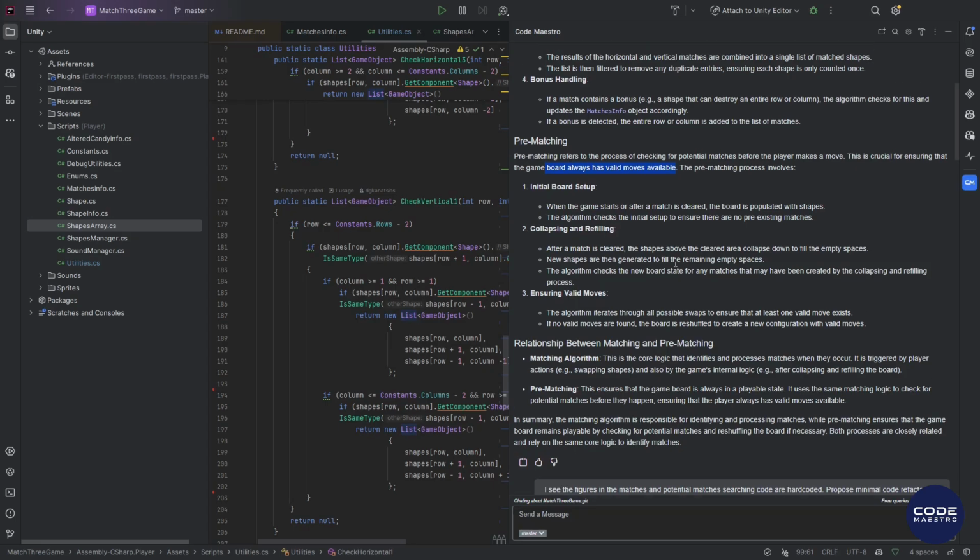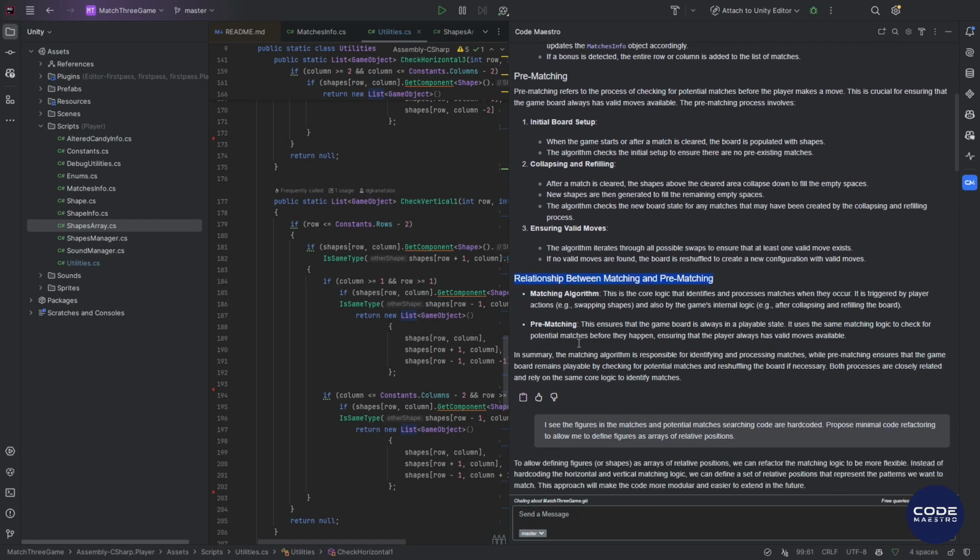It also explained all the places where this logic is used, which not all AI assistants can detect. CodeMaestro finds far more connections within the code and between the code and assets, something others simply cannot do. It identified all the places it's used and all the relationships between them.